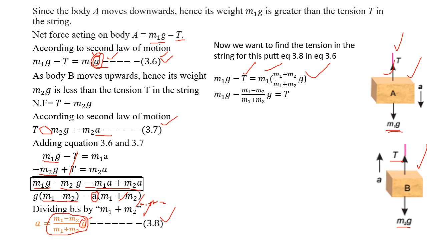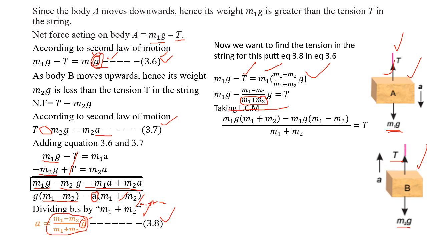You can use this equation also, but it is very difficult to remember this equation. That is why I have to simplify it. So for this I take the LCM. The LCM will be this one, m1 plus m2, right? If you remember the LCM in numbers, what will we do? What do we do with the LCM?